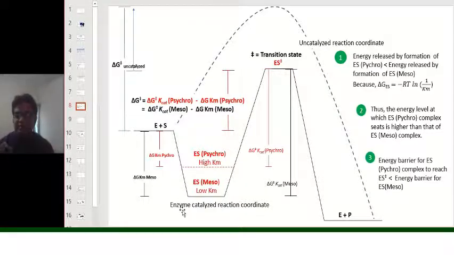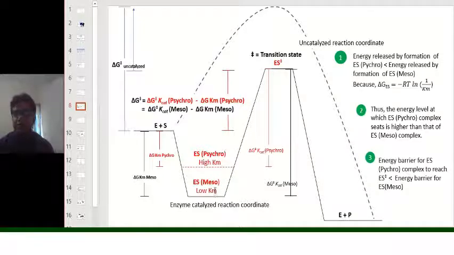First, we have to take the reaction coordinate of the two types of enzymes, that is the psychrophilic enzyme and the mesophilic enzyme. This is the reaction coordinate for the mesophilic enzymes, and this is the reaction coordinate for the psychrophilic enzymes. Here you see that the enzyme substrate complex before the transition state sits at a higher energetic position for the psychrophilic enzyme than the enzyme substrate complex before formation of the transition state for the mesophilic enzymes.